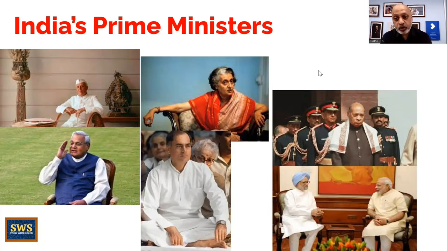Then PV Narasimha Rao on your extreme right, known as India's liberalization man, from 91 to 96, followed by two coalition governments of H.D. Deve Gowda and Gujral, also a short-lived Vajpayee government, till Mr. Vajpayee came back to head the first BJP-led NDA government in 1999, and was prime minister till 2004. And then towards the bottom right, Dr. Manmohan Singh, prime minister from 2004 to 2014, followed by Mr. Narendra Modi, who has been prime minister since 2014.